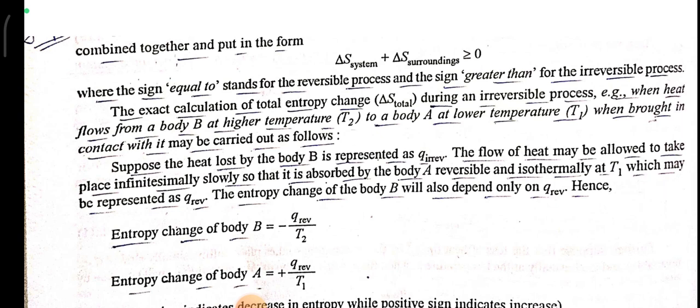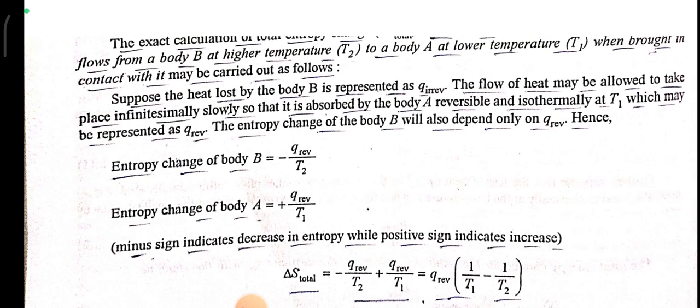The exact calculation of total entropy change, delta S total, during an irreversible process, when heat flows from body B at higher temperature T2 to body A at lower temperature T1 when brought in contact with it, may be carried out as follows. Suppose the heat lost by body B is represented by Q irreversible. The flow of heat may be allowed to take place infinitesimally slowly so that it is absorbed by body A reversibly and isothermally at temperature T1, which may be represented as Q reversible.